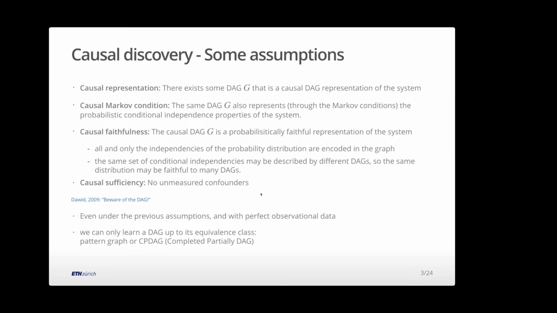So if we go back to the original representation of a factorization of a large distribution, there may be more than one way of doing the same factorization. And in some of those, edges may go in different directions, and this can never be resolved from observational data. Then you need interventional data. So these are the assumptions we sweep under the carpet a bit, if you like. If we assume this, we believe this, we can then try and learn this from data.